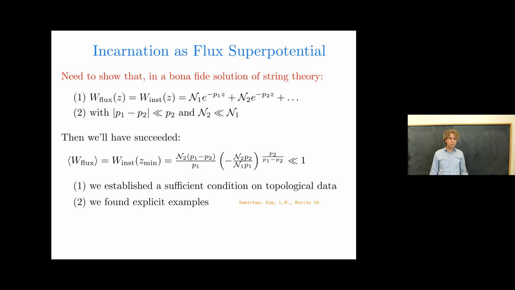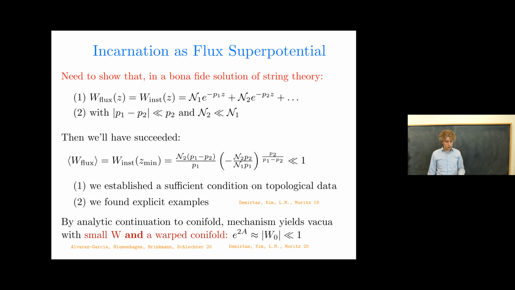And for point 2, we just found examples. So let me just show you an example. So here's one brief remark. If you analytically continue this mechanism, these constructions to the conifold, you find vacua where both W0 is small and you can have a warped conifold. So that's a nice thing to know about for some future work about uplifting, but that's not going to be relevant today. We won't be arranging for conifolds in the work I'm describing now.